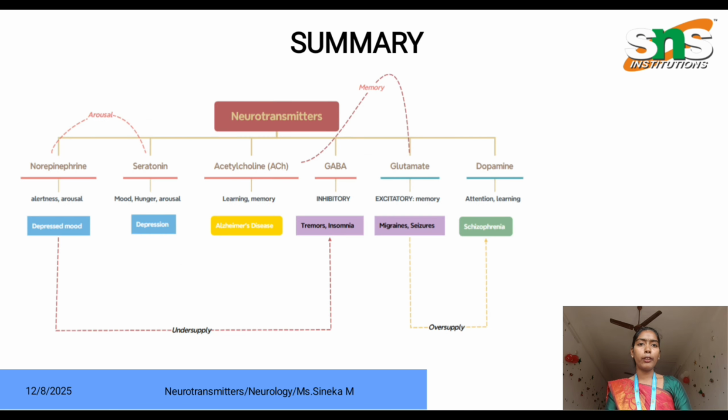Summary. Here is a summary of neurotransmitters. Norepinephrine, serotonin, acetylcholine, GABA, glutamate and dopamine. These are the various neurotransmitters. Based on the type, they help with our various body functions such as mood regulation, sleep regulation, and are responsible for appetite, movement control and muscle contraction. If these neurotransmitters are affected, it will lead to various associated disorders such as depression, anxiety, epilepsy, seizures and so on. Here is the summary of neurotransmitters.